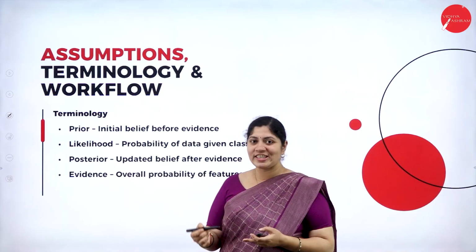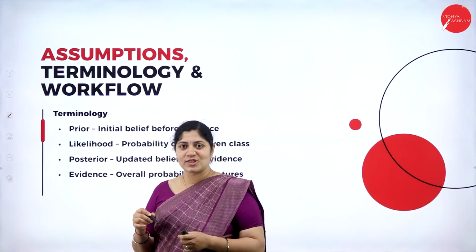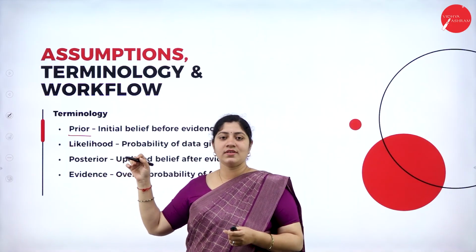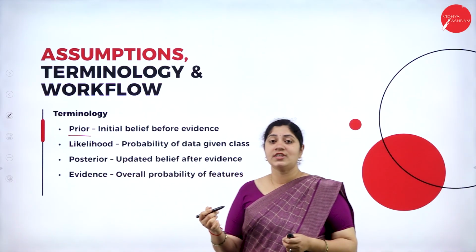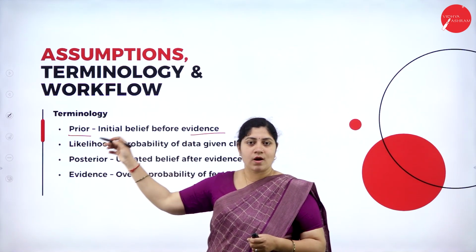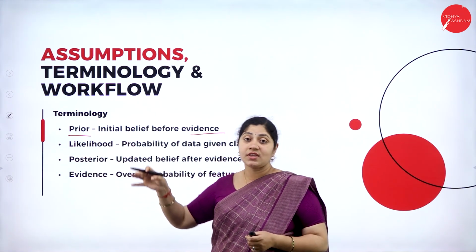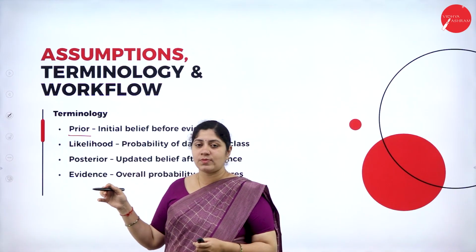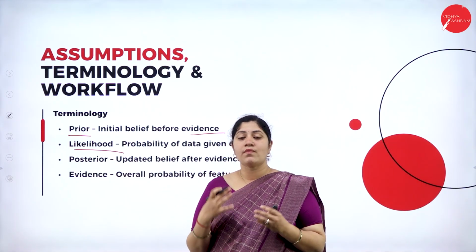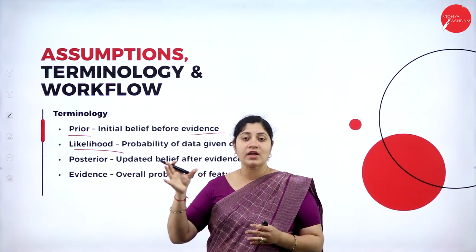Heading to terminology, the first terminology that we need to understand is the prior. Prior is none other than the initial belief that is considered before the evidence. The next terminology under Bayes classification is the likelihood. This gives the probability of data given a class or a considered class.